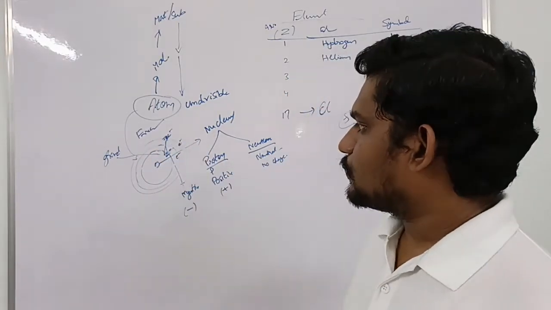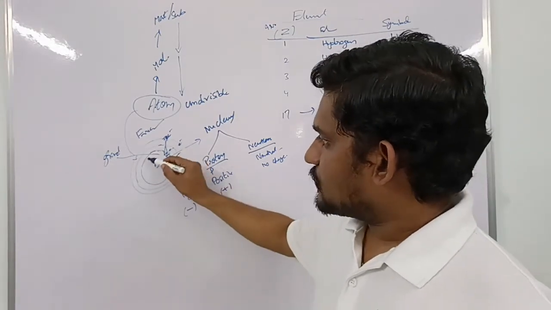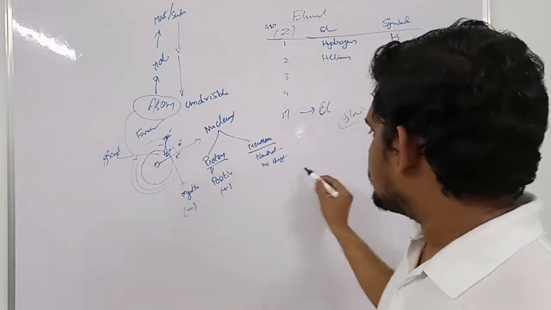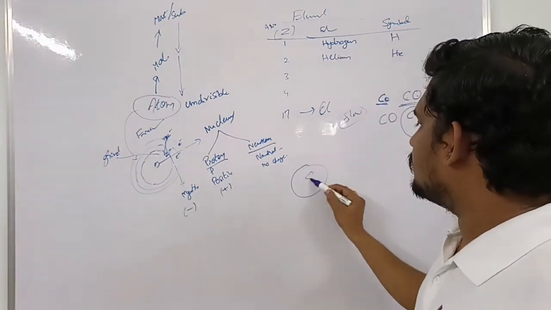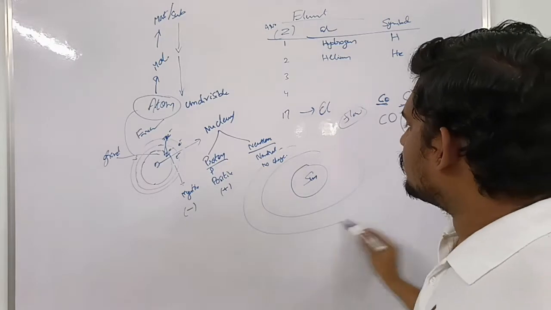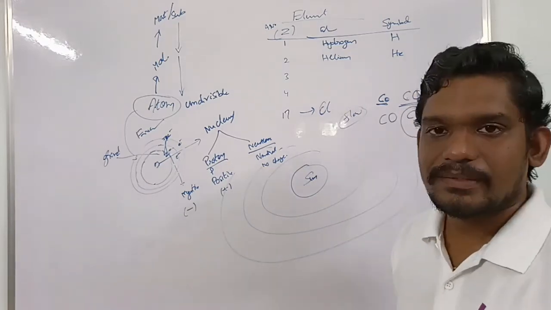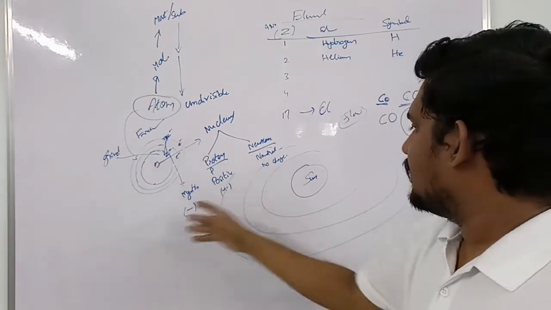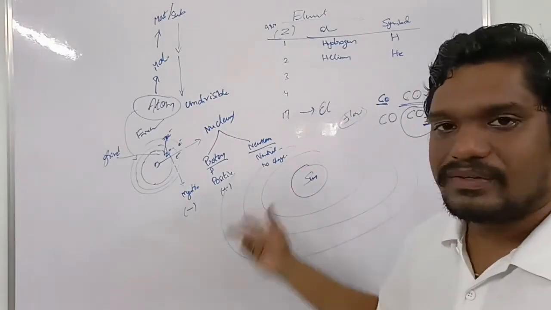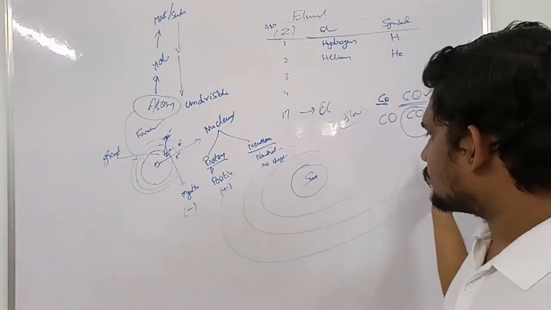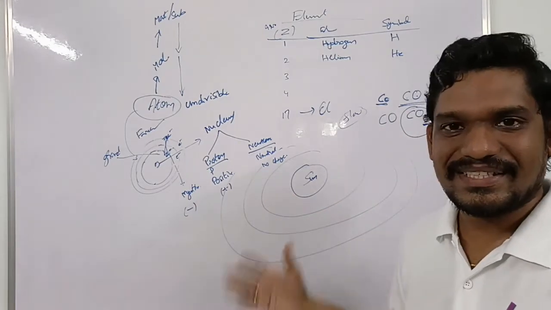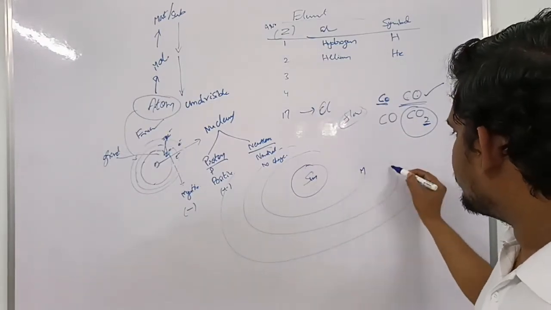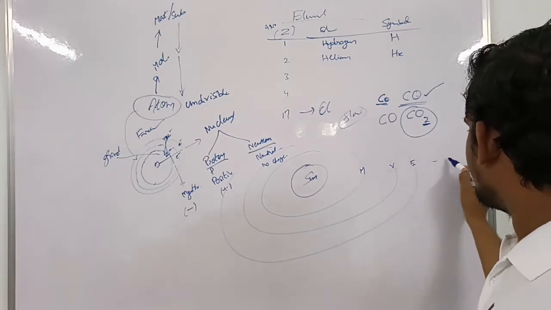Similarly, we also do these things. For example, these electrons are revolving in fixed orbits, as I said. Fixed orbit means as the sun is here and the planets are revolving around the sun. Similarly, there is a planetary model which suggests that electrons are revolving around the nucleus as the planets are revolving around the sun. So let us come to social studies. Let us touch social from chemistry. So this is the sun, for example, Mercury, Venus, and Earth, etc.